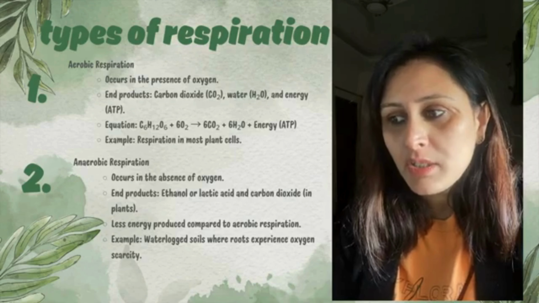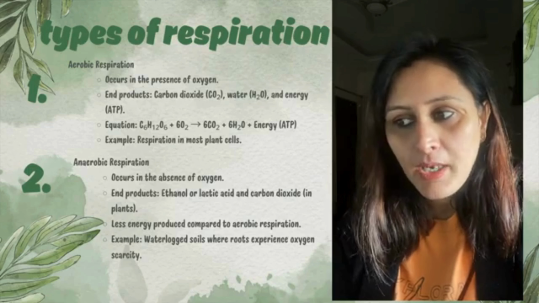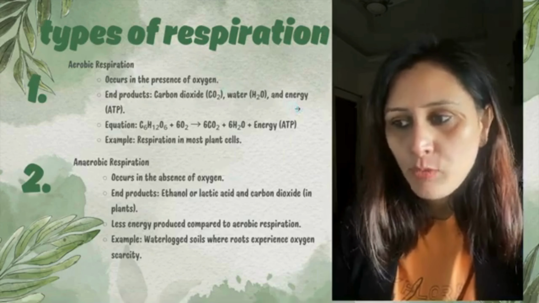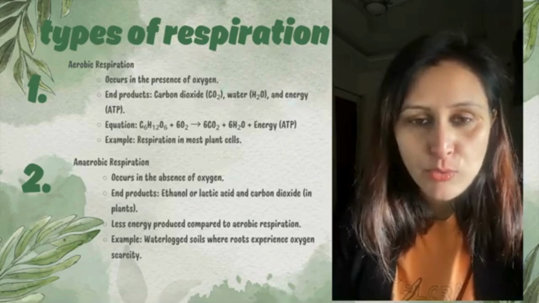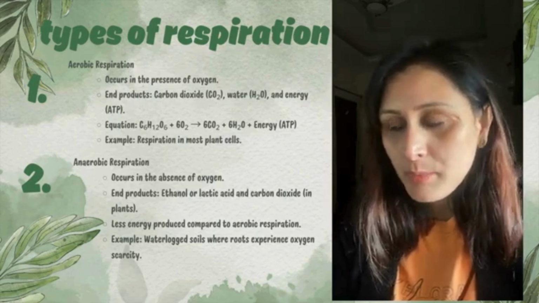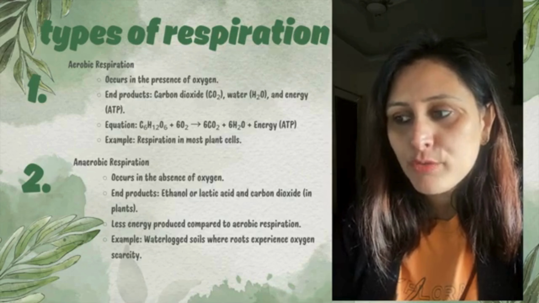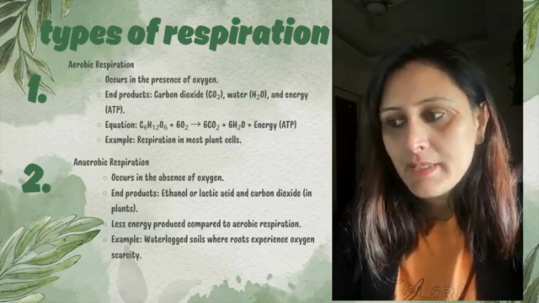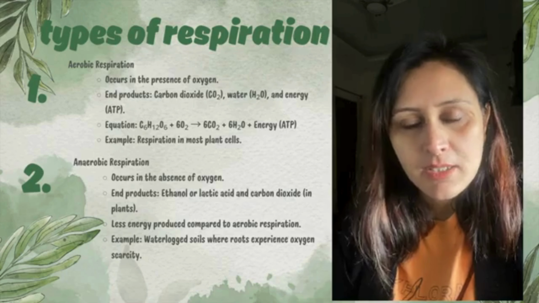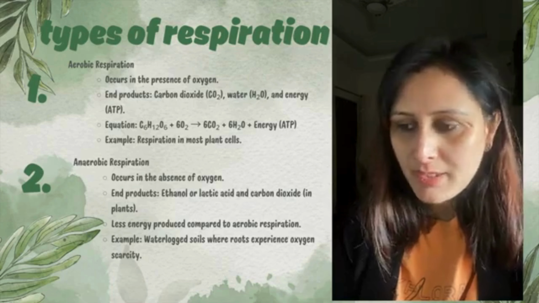So here the end products are carbon dioxide and water, and energy in the form of ATP is released, right? इसकी इक्वेशन ऐसे है कि C6H12O6, glucose, in the presence of oxygen breaks down into carbon dioxide and water, and energy is released. So this is the example of respiration in most of the plant cells.